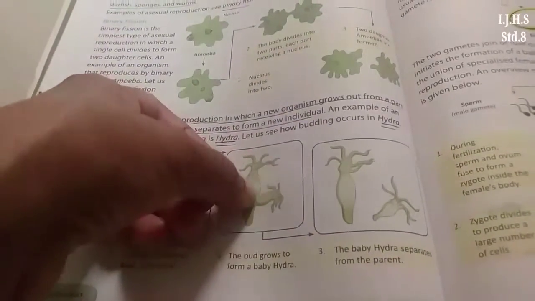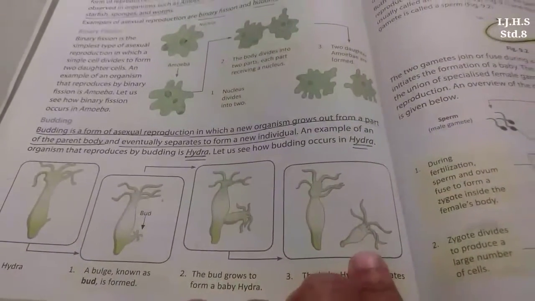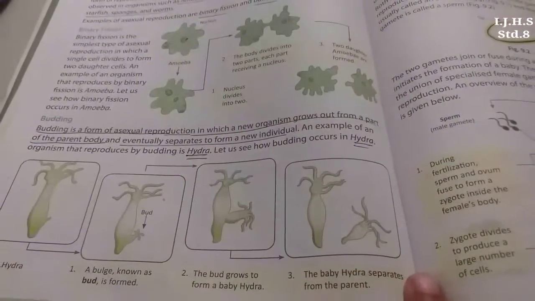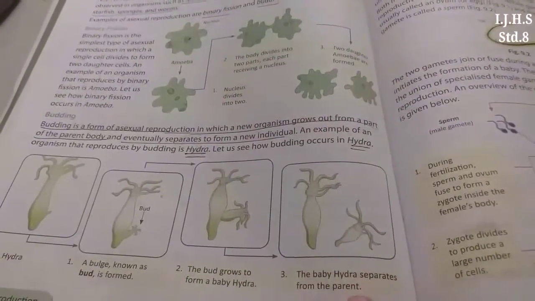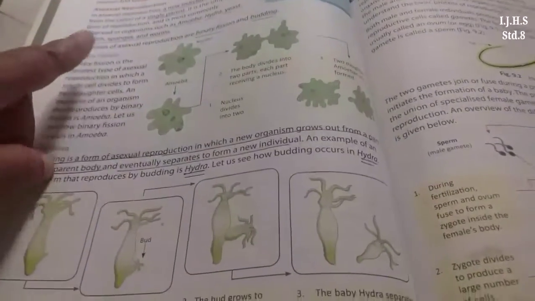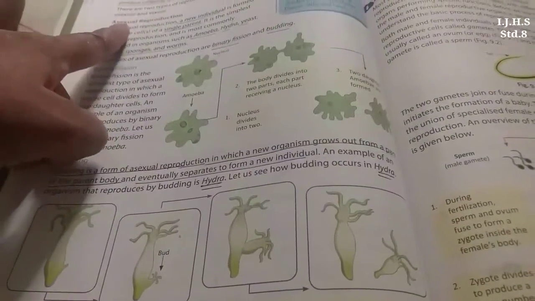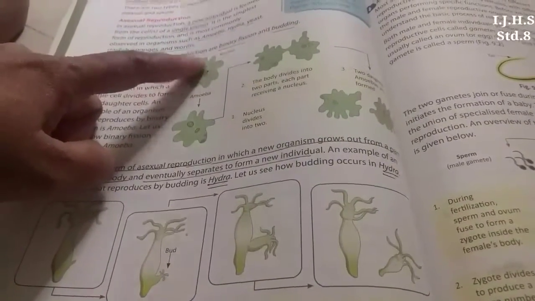As it is fully grown, it detaches from the parent body and starts growing independently. So these hydra separate out from the parents and start growing independently. So remember children, in asexual reproduction, a single parent cell is involved. Got it? A single parent is involved.